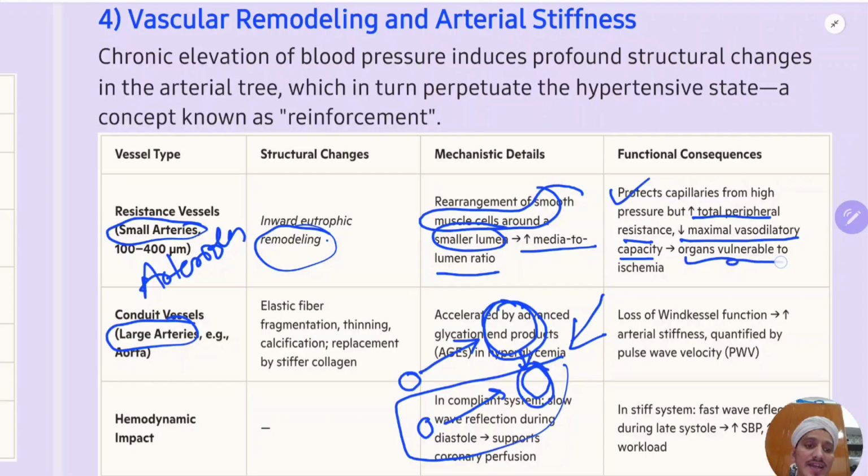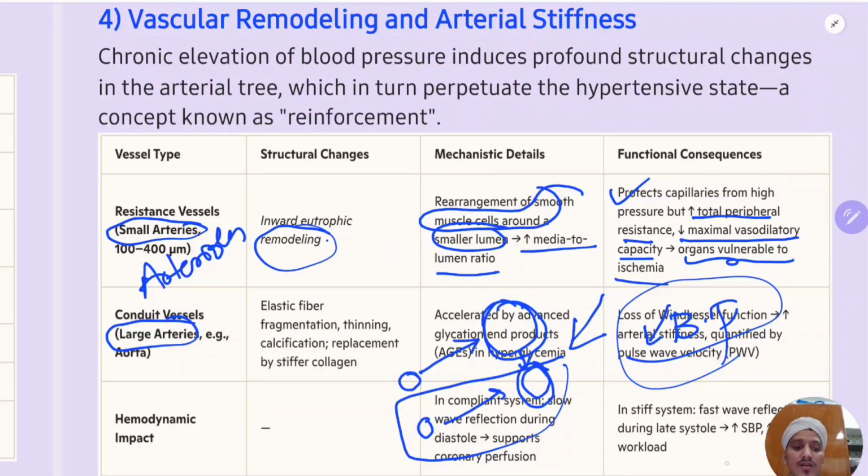This will make the organs vulnerable to ischemia, because in response to increased or decreased BP, the arterioles are not opening to the extent they should, because of the remodeling effects. So the organs become vulnerable to ischemia. That's why in patients with, for example, hypertensive stroke with BP of 220, or in any hypertensive emergency, generally, I'm saying in general, there are exceptions, it is said that when there is hypertension, you should reduce the BP gradually. Otherwise, the tissues will get ischemia. This is the reason, because of the vascular changes, because of abnormal autoregulation.